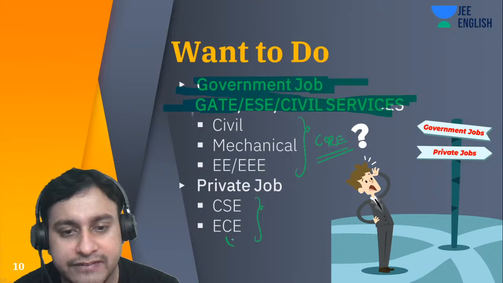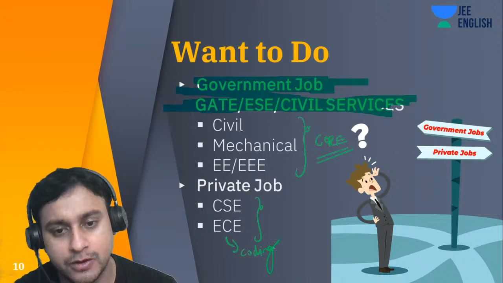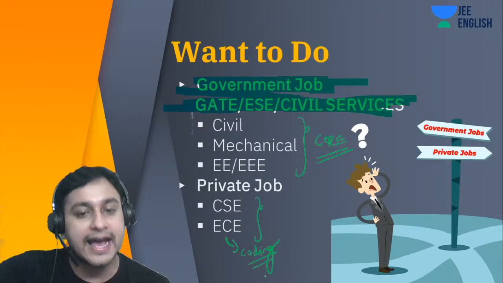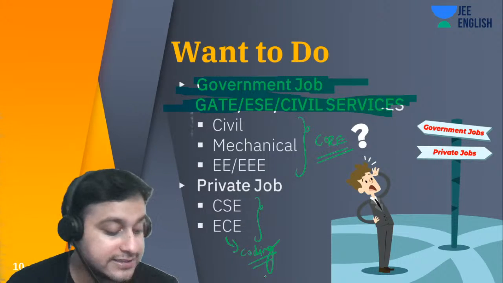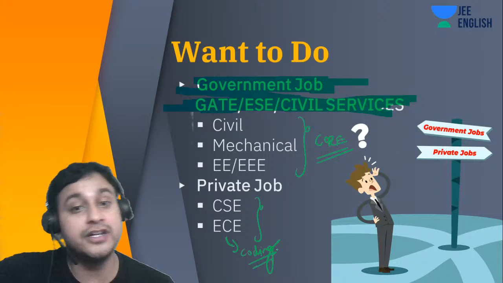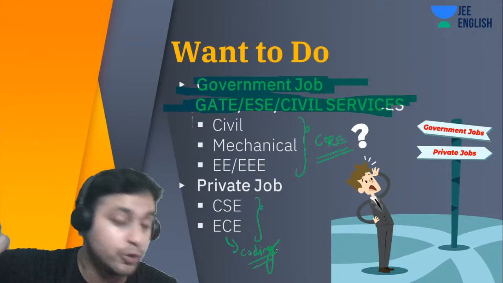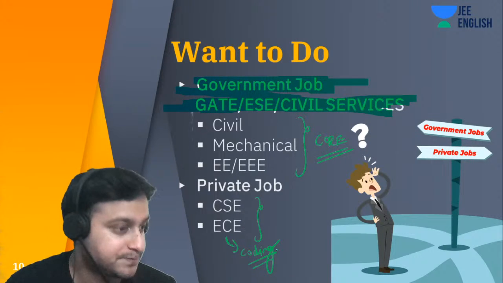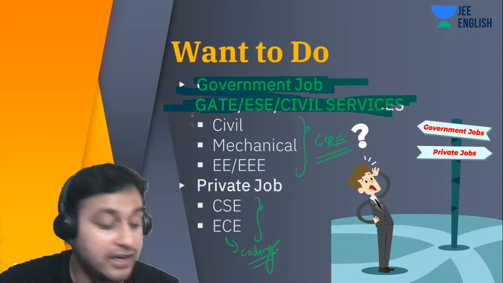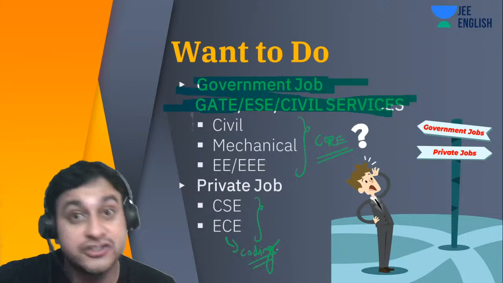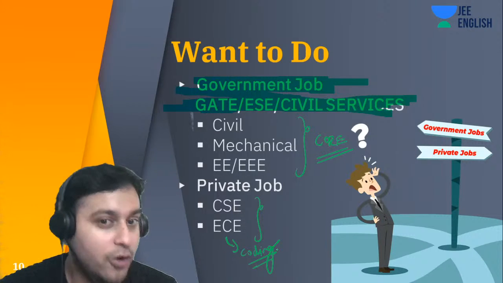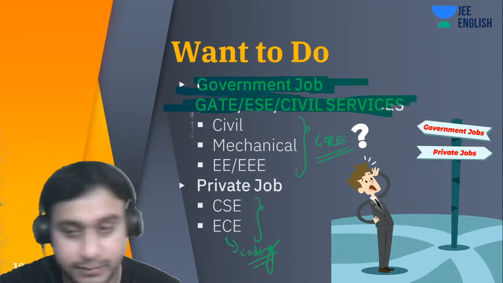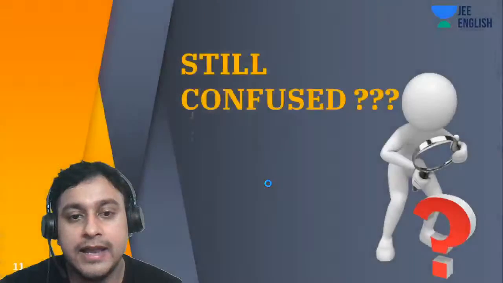ECE actually has some kind of coding as well inside it. Okay, because there's a lot of programming going into robotics, that is why ECE has a bit of coding. Okay, GATE is Graduate Aptitude Test in Engineering. After your BTech, you give that examination to get into the PSUs, public sector undertakings, like BHEL, like HPCL, and a lot of other companies related to BARC, right? And then we have ISRO, Bhabha Atomic Research Center, BARC. All those things are PSUs. So if you write GATE, you can get into all those things. These are also semi-government. Okay, guys, now let's move on.